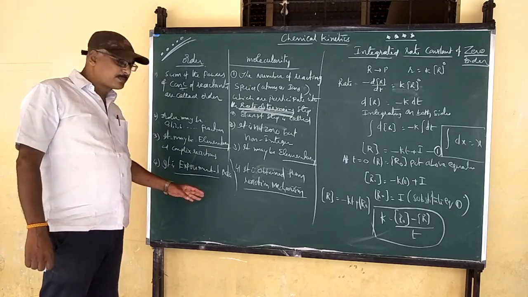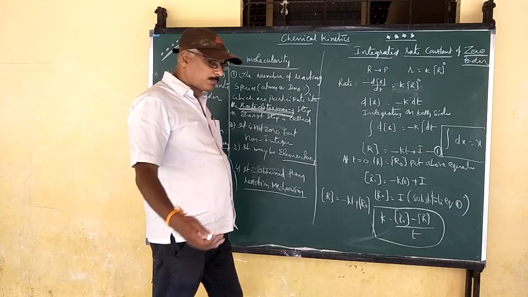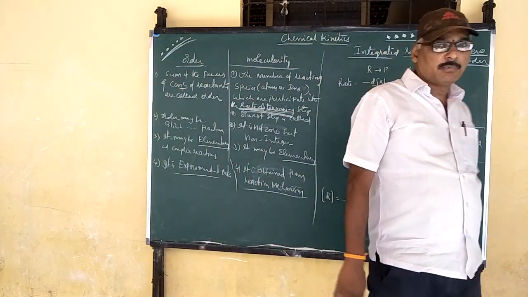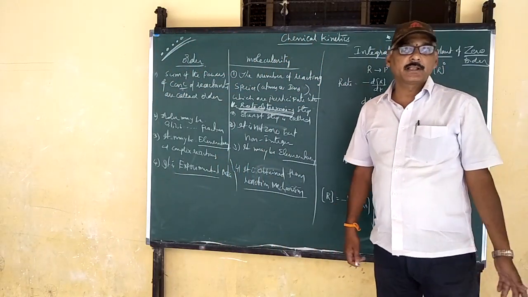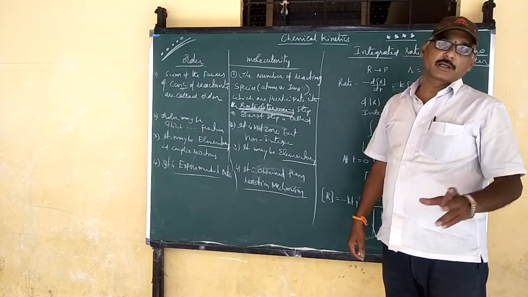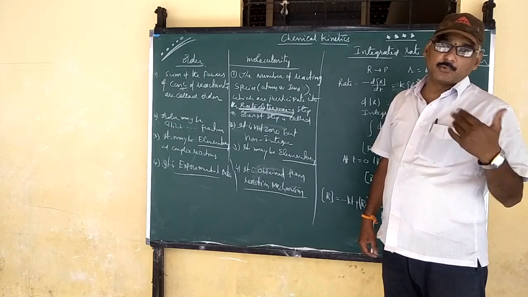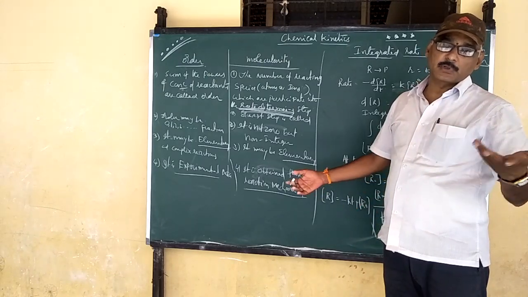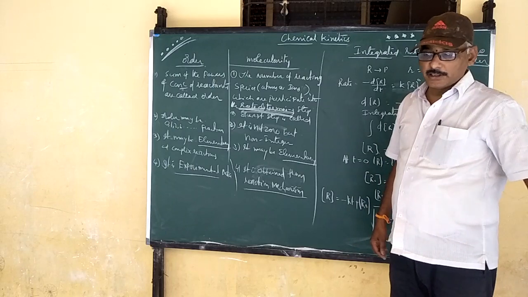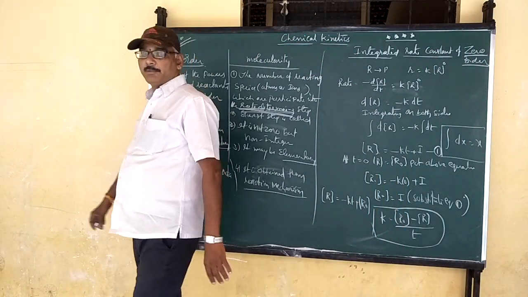Next, order comes from experimental data. How to calculate order: there are two data-based problems, calculating the coefficients of the reactants using the concentration of reactants and the rate given. We completed this already; using experimental data, order can be calculated.